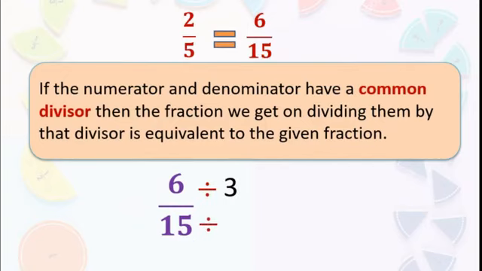3 twos are 6, correct? 2 we got. Again here also we will divide by the same number, that is 3. Then 3 fives are 15, correct? So we got, see, 6 divided by 3 means 3 twos are 6, 2 we got, and 15 divided by 3 means 3 fives are 15, so 5 we got.